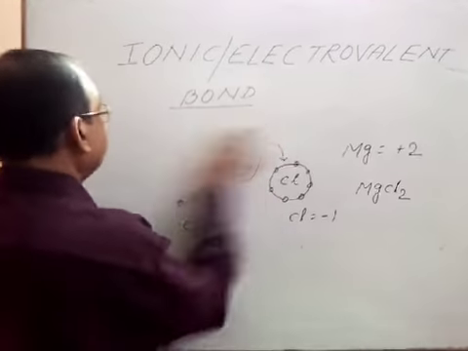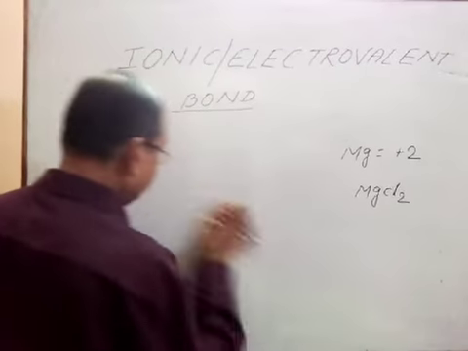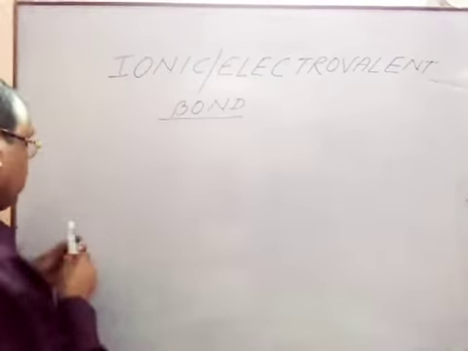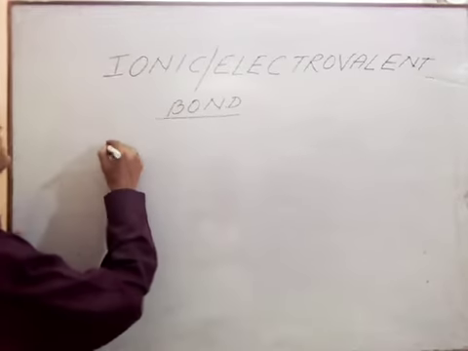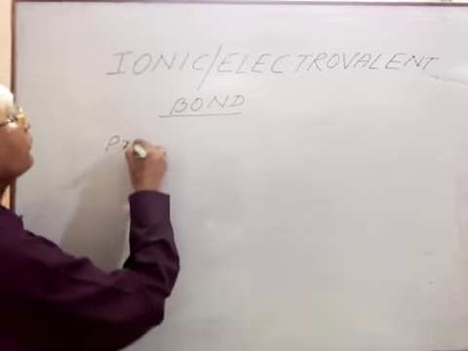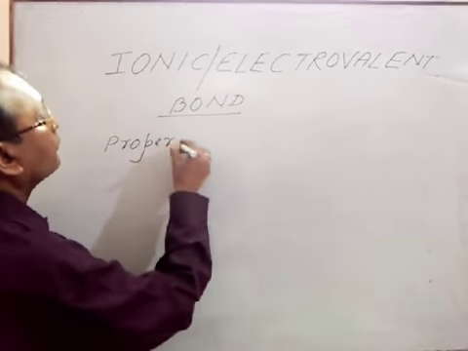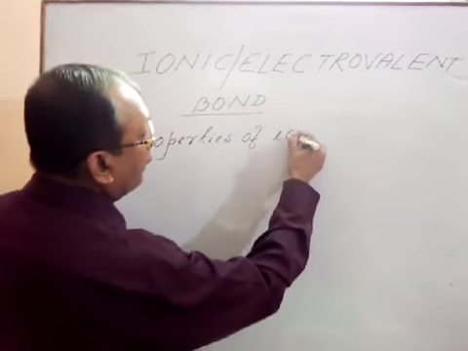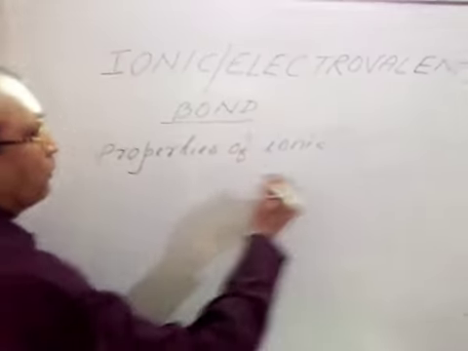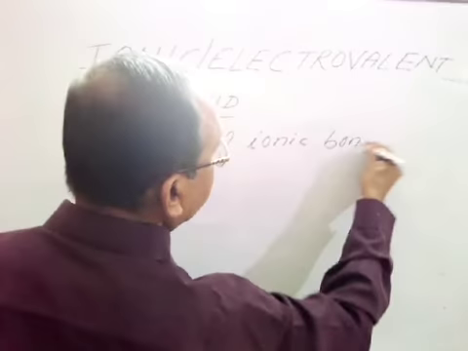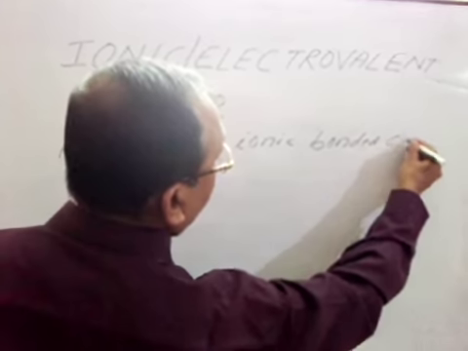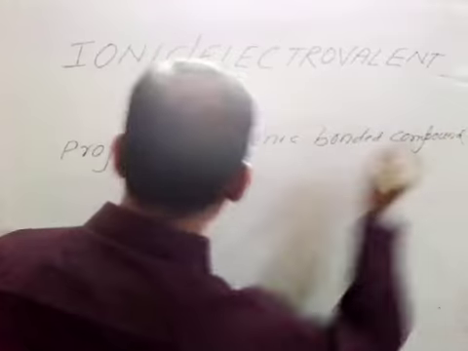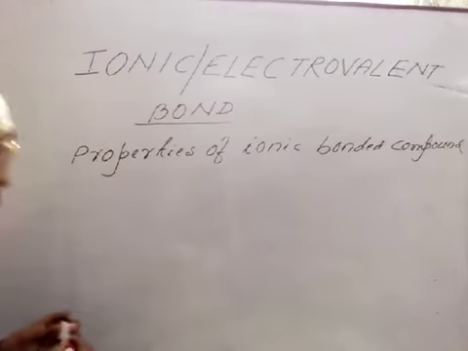Number 1, properties of ionic bonded compounds.